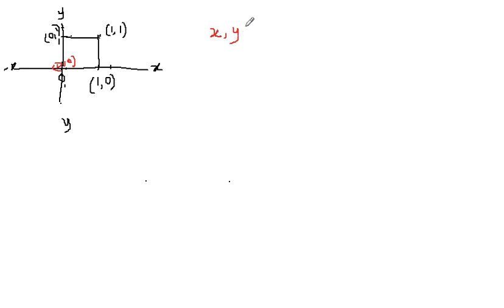X comes first and then y. So if we are going in between from 0, let's say this is the point wherein 1 is there as the value of x and y is 0, no height is covered. Similarly, this point is (0, 1), and this point would be (1, 1), wherein both of them are 1 and 1.